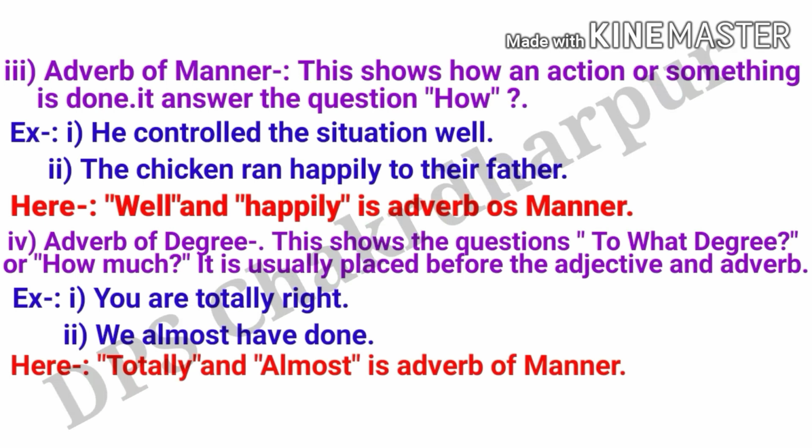Welcome back students. So here is the next definition, your adverb of manner. Let's see its definition. This shows how an action or something is done, and it answers the question how. Let's see the first example. He controlled the situation well. And the second one is the children ran happily to their father. So my dear friends, here is a spelling mistake, and the correct word will be children. As you know very well, here well and happily are your adverbs of manner.